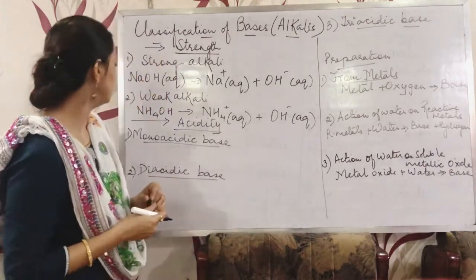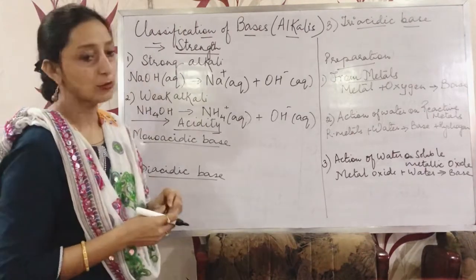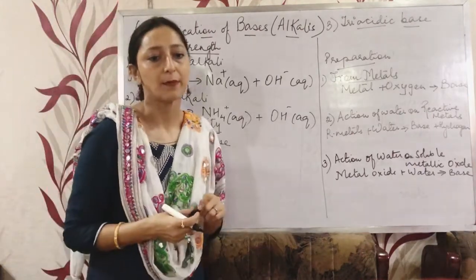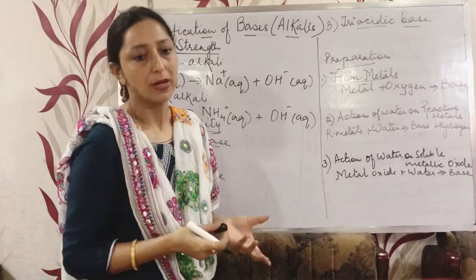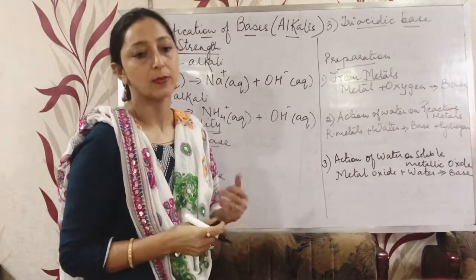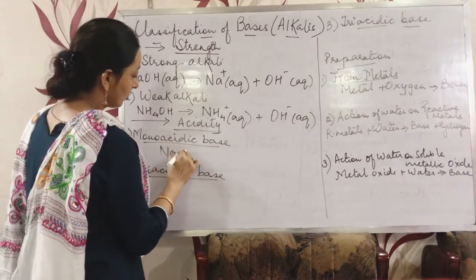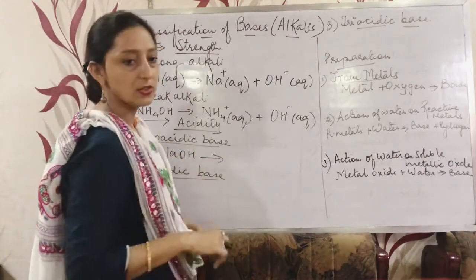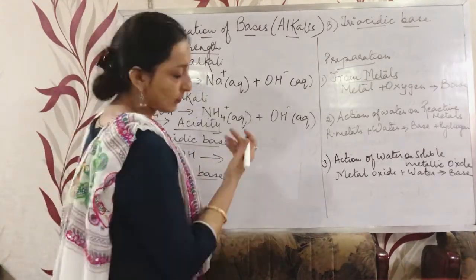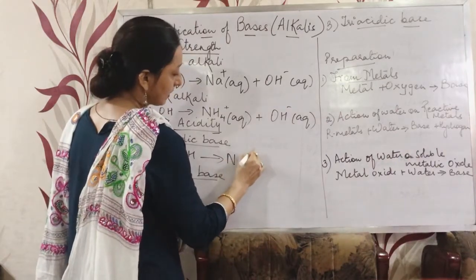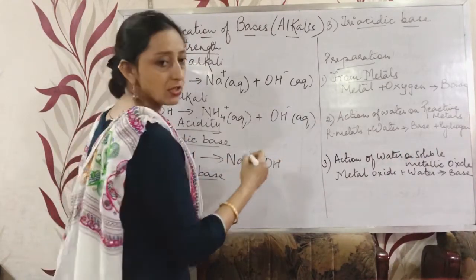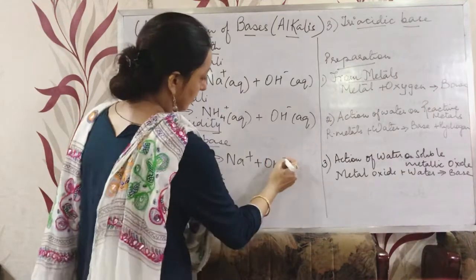For example, for monoacidic base, we can take sodium hydroxide, potassium hydroxide, ammonium hydroxide. In the same way, NaOH, sodium hydroxide, dissociates and will form Na plus and OH, that is a negative ion.